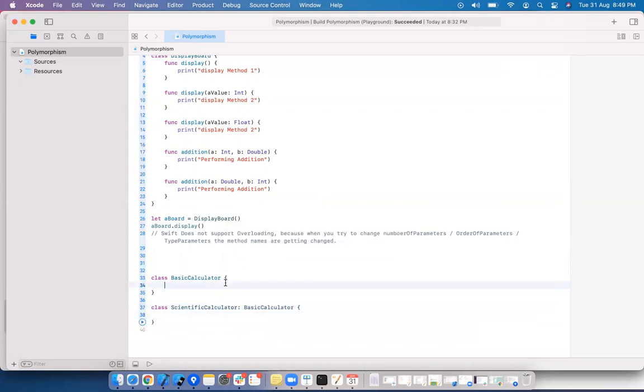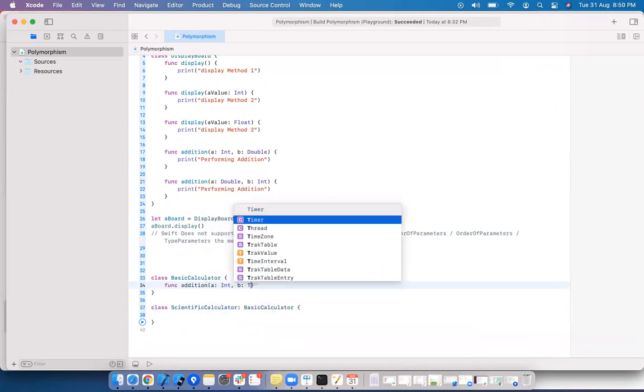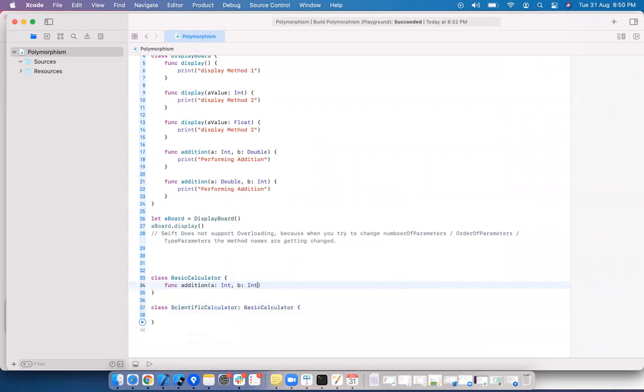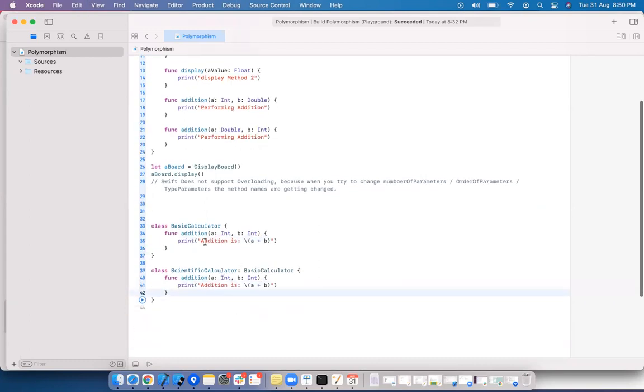I want to have the same method names here. Find code. Addition. I'm just printing. Addition is A plus B. Here we are having inheritance relationship.